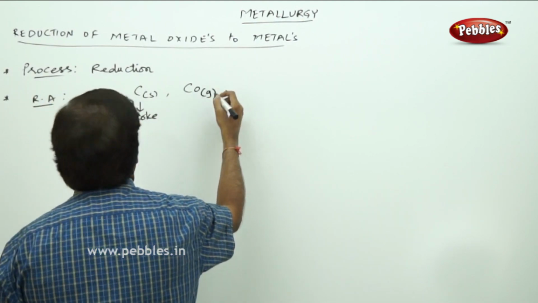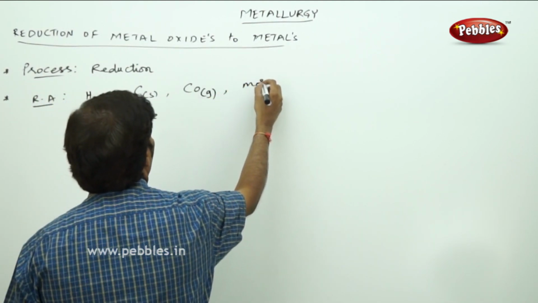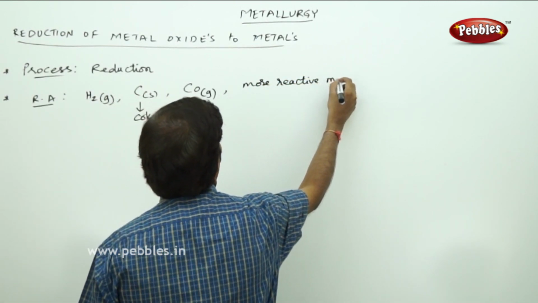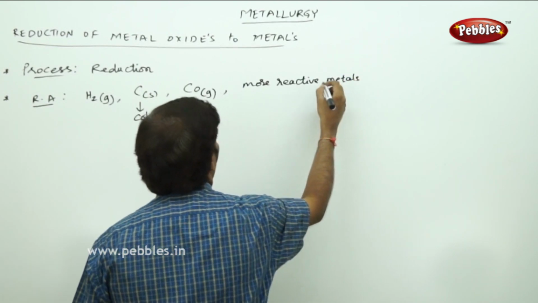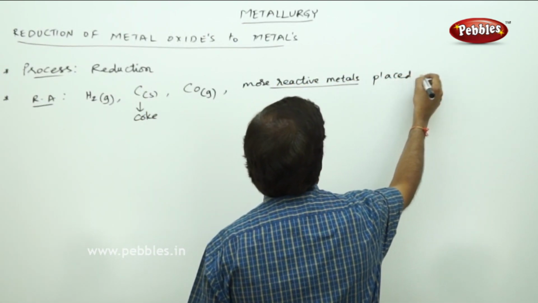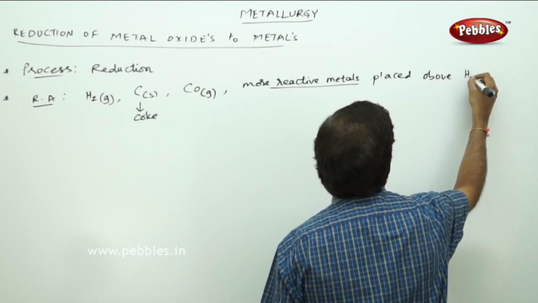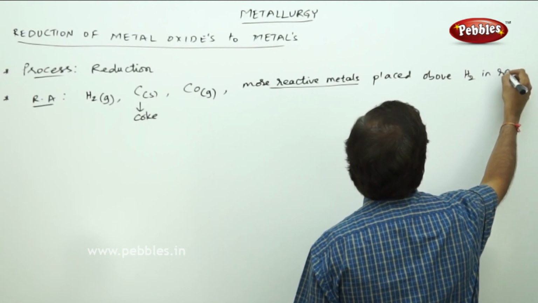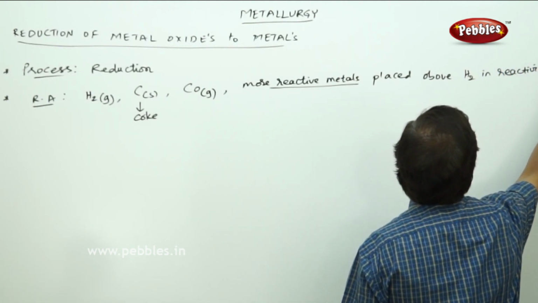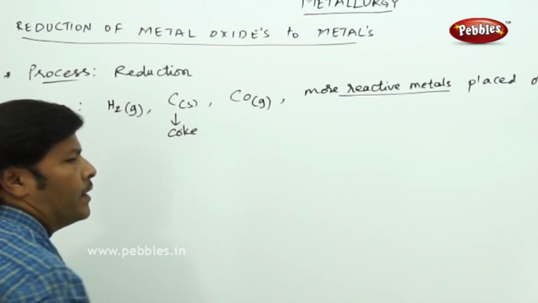Sometimes even more reactive metals, those placed above hydrogen in the reactivity series, can act as reducing agents.